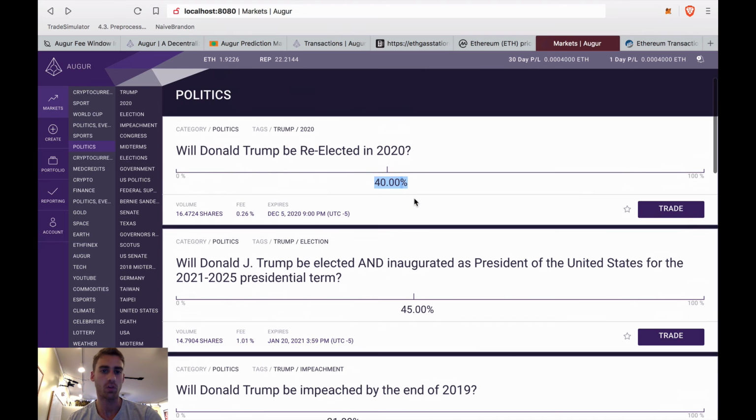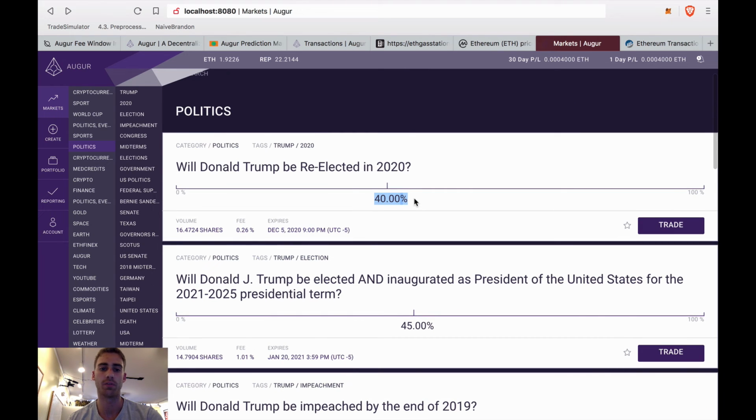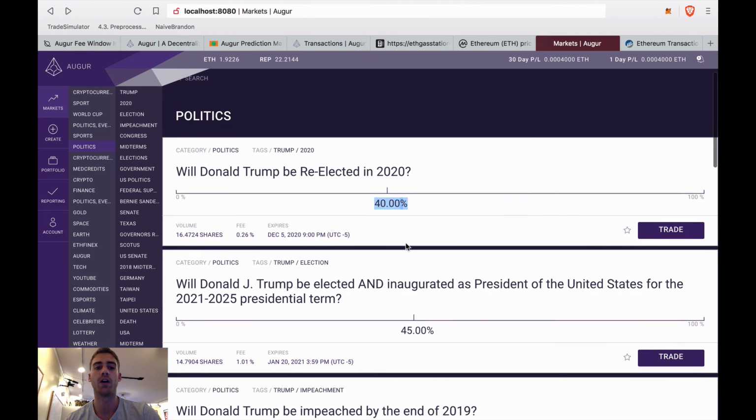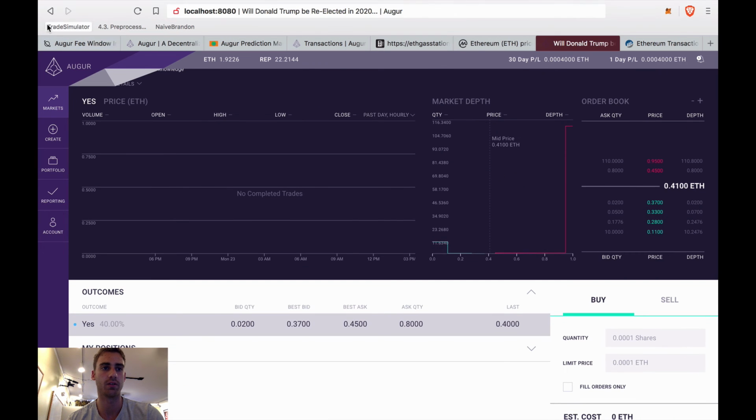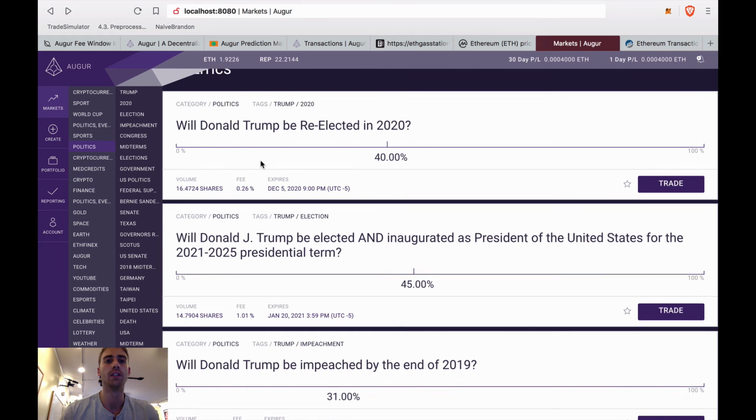So right now there's not a lot of volume going through this platform, but as it grows, you can look to this prediction market as kind of an indicator of where we're at. Right now, the platform is giving Trump only a 40% chance of being reelected in 2020. But we'll see how that plays out and how the markets move.